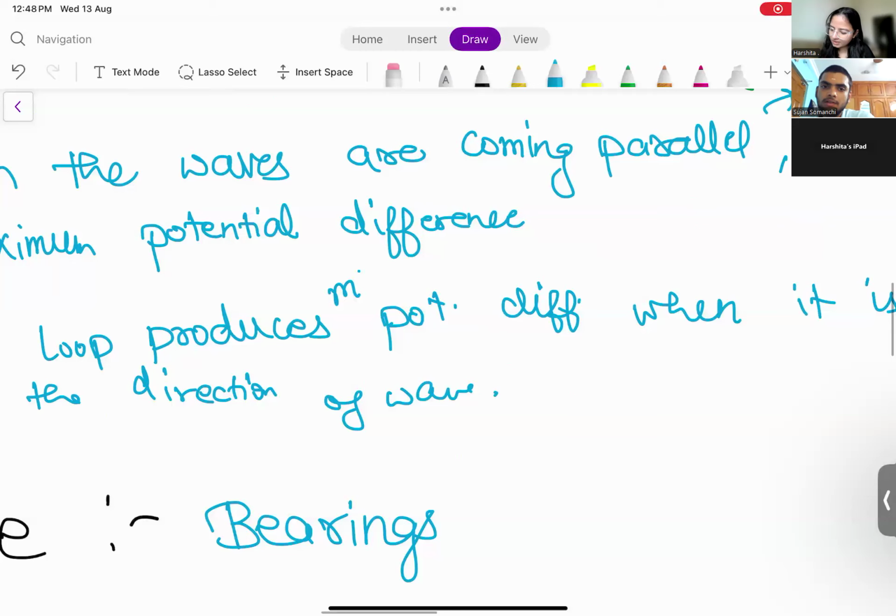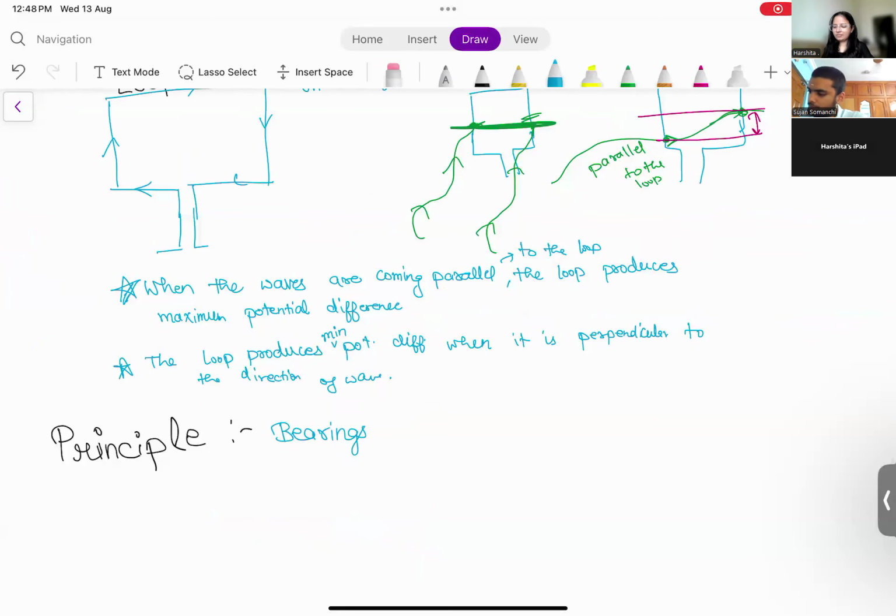That's it, right? This loop keeps rotating in the aircraft, and depending on how the waves hit that loop, it tells the direction of that NDB. It keeps rotating, that's why its name is automatic direction finder.